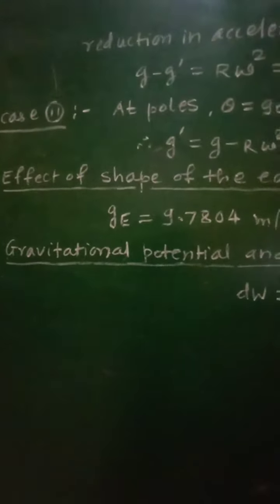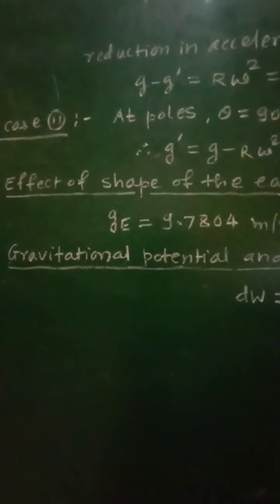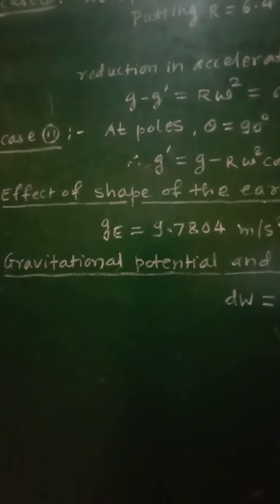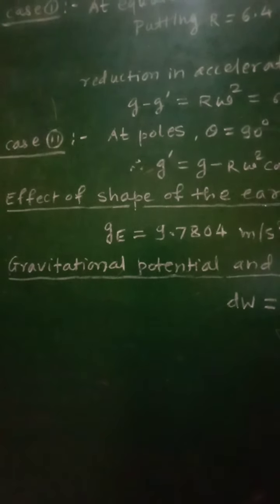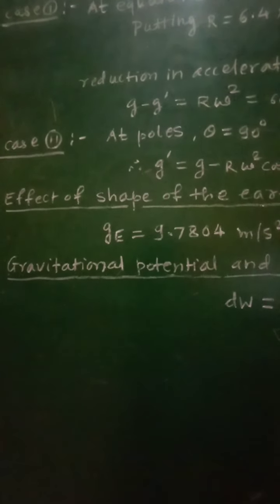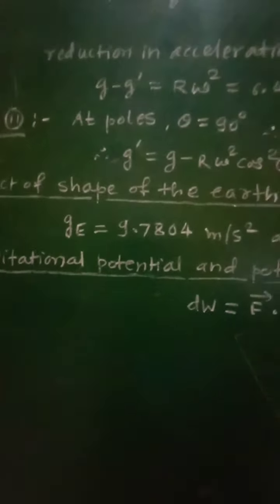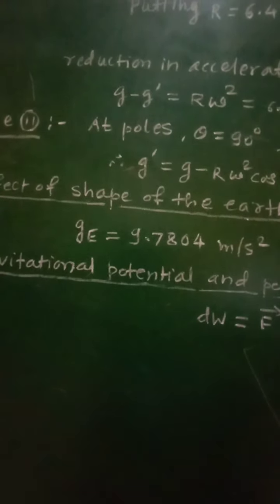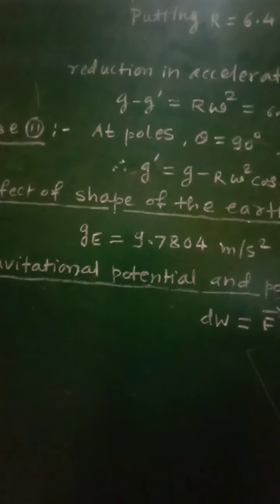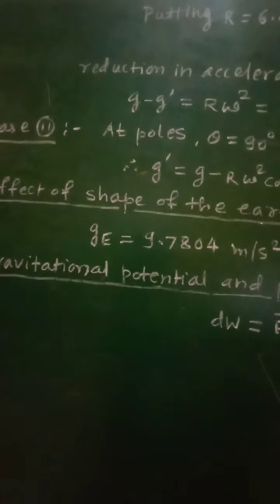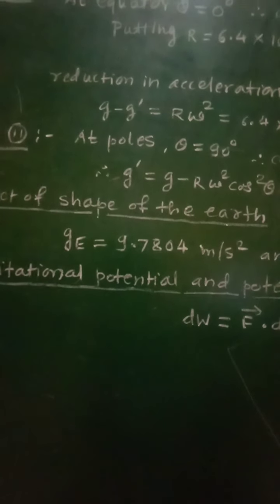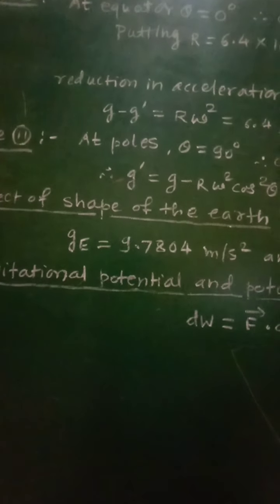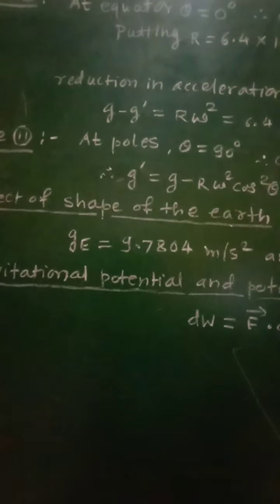So gravitational potential is defined as the work done per unit mass needed to move a body or any mass to that place from a fixed reference place.